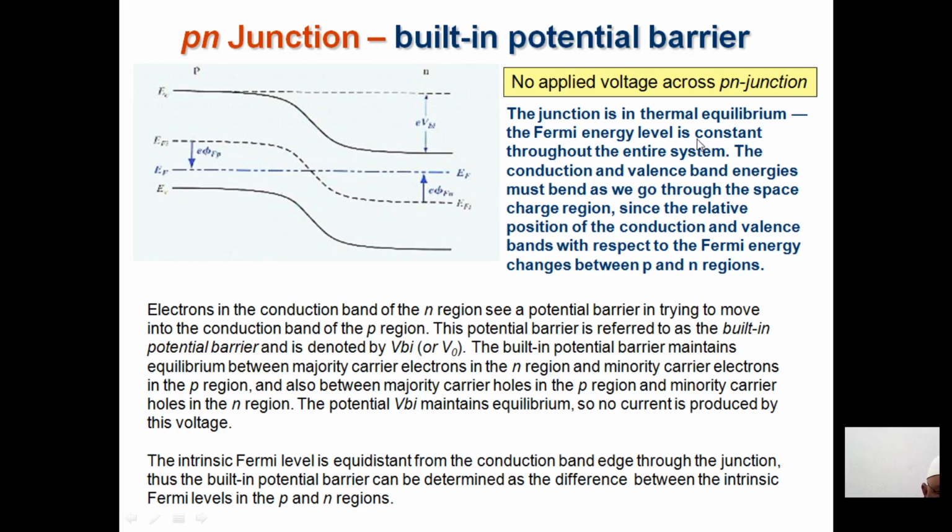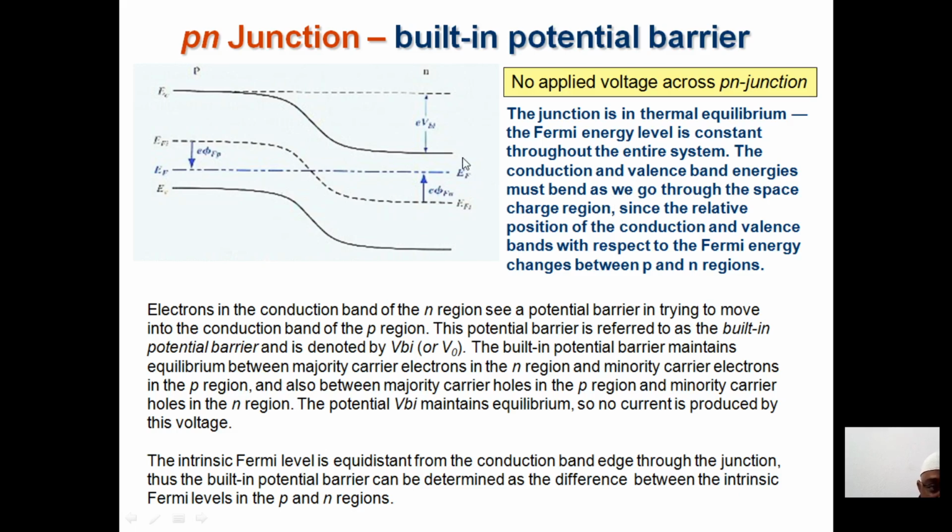Now the junction is in thermal equilibrium. We say that the Fermi energy level is constant throughout the entire system at thermal equilibrium, when you don't apply any external source to this PN junction. If you don't apply it, the schematic diagram is as you are seeing in this particular diagram. So the conduction and the valence band energy must bend as we go through the space charge region.